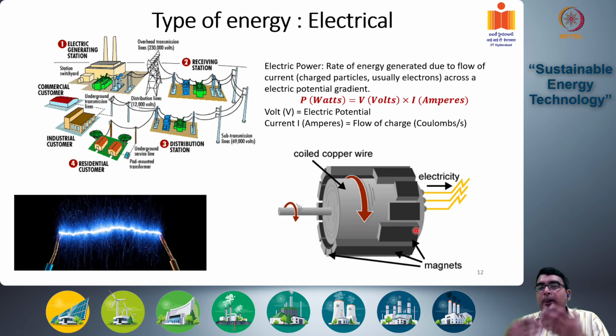We define electrical power as the rate of energy generated due to flow of charged particles, usually electrons, across an electric potential gradient.